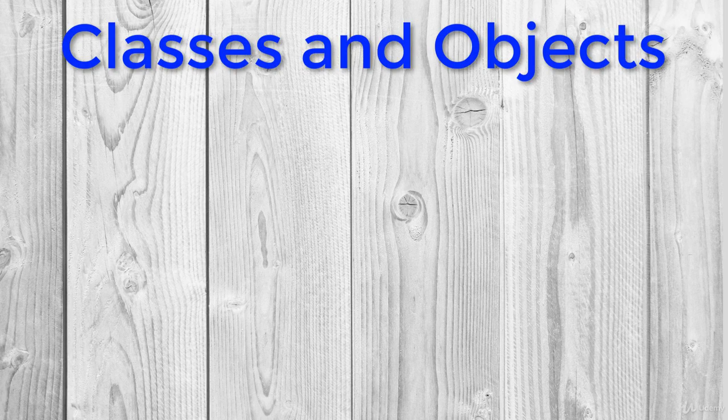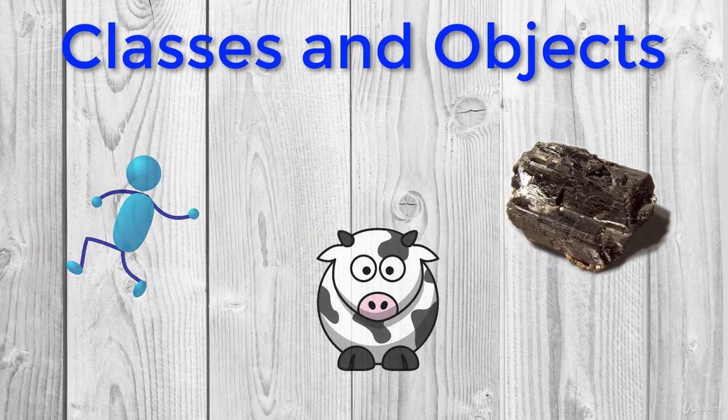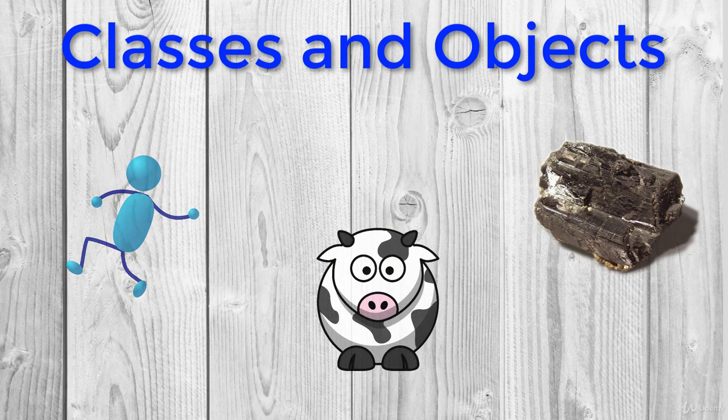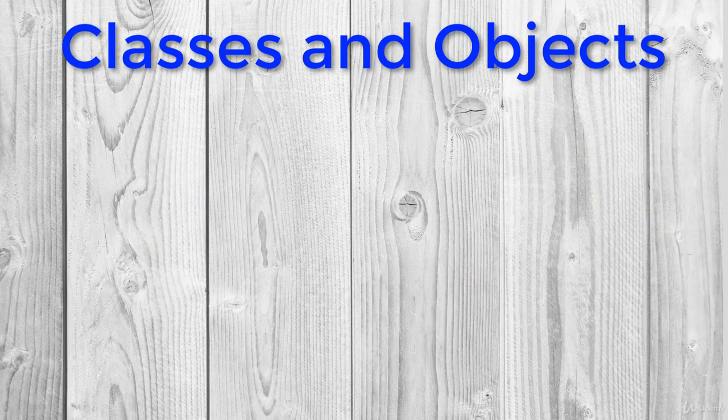In our world, we have classes and objects for those classes. Everything in our world is considered to be an object. For example, people are objects, animals are objects too, minerals are objects. Everything in the world is an object. But what about classes? In our world, we have to differentiate between objects that we are living with.